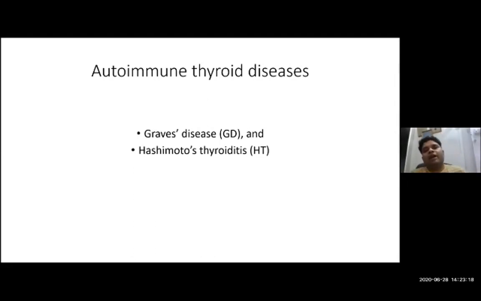So autoimmune thyroiditis basically contains the two extremes of disease. At one extreme, you can get hypothyroid clinical features, and at the other extreme, you will get clinical features of hyperthyroidism. In Graves' disease, you will get clinical features of hyperthyroidism, and in Hashimoto's thyroiditis, you will get clinical features of hypothyroidism. So Graves' disease and Hashimoto's thyroiditis are both autoimmune types of thyroid lesions, and these two diseases are the extremes of the autoimmune thyroid lesions. So we will discuss them one by one.